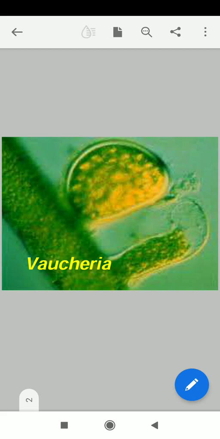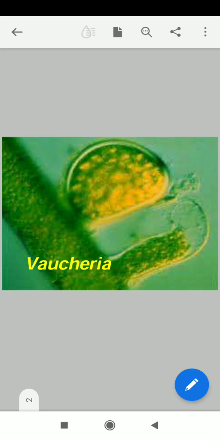Students, today we are going to study about Vaucheria, that is an alga. Before this we have seen some of the general characters of algae, habitat, their reproduction, economic importance. After that, we proceeded to specific genera.